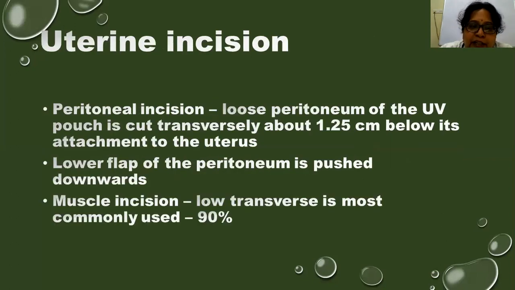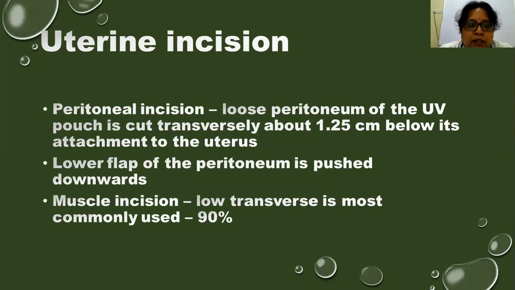Then what is the incision on the uterus? The peritoneal incision: the loose peritoneum of the UV pouch is cut transversely 1.2 centimeters below its attachment to the uterus, and it has to be separated. This UV fold of peritoneum has to be separated because we have to avoid injury to the bladder. So once we separate this peritoneum, we are sure that the bladder is safely tucked away. The lower flap of the peritoneum is pushed downwards and the bladder also goes down with that.